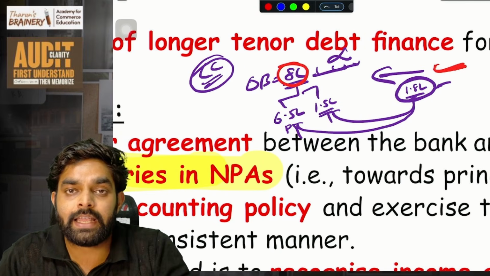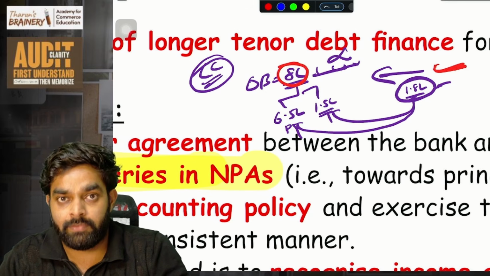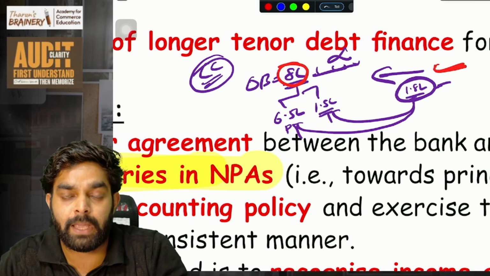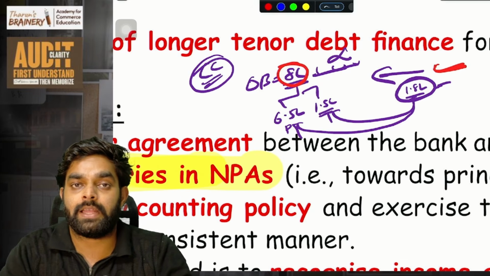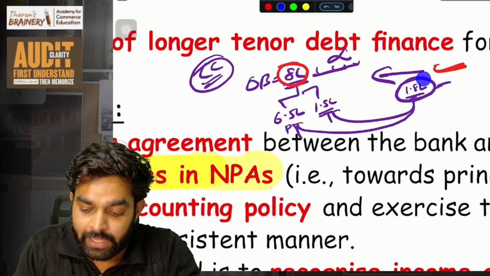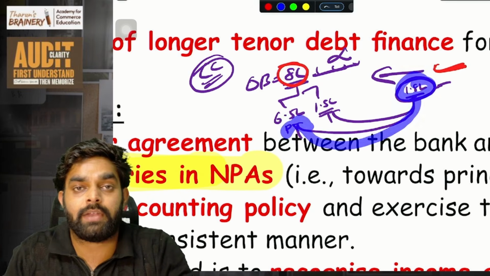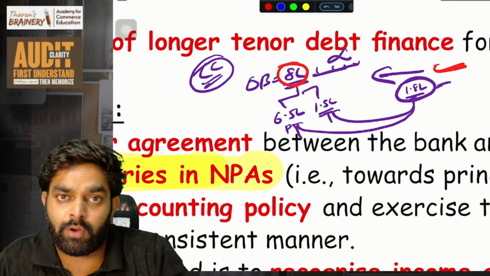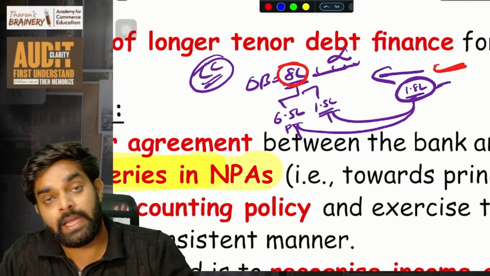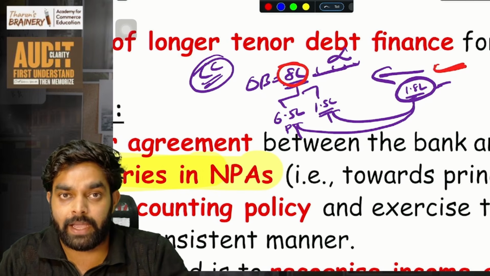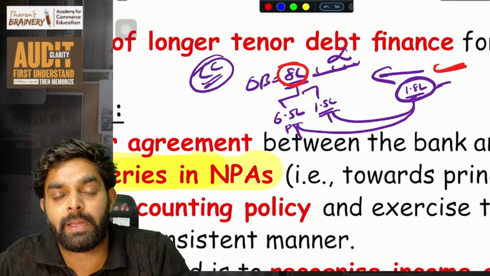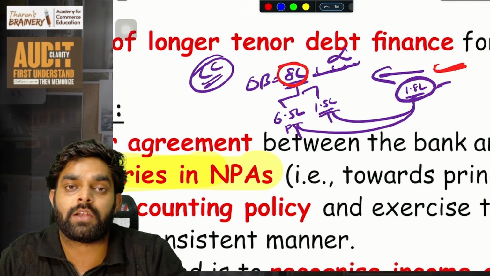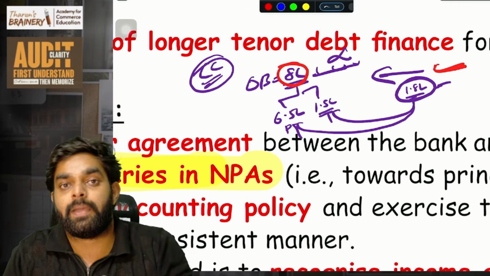If there is a clear agreement between me and the bank, that is, while taking the loan, there was an agreement that if I became NPA and if I later pay partial money, it will be directly adjusted to the principal. If such an agreement is there, then the bank will follow that agreement and adjust the money accordingly. If there is no agreement between the borrower and the bank, then the bank can frame a policy and decide where to adjust it. So the bank may have an internal policy.